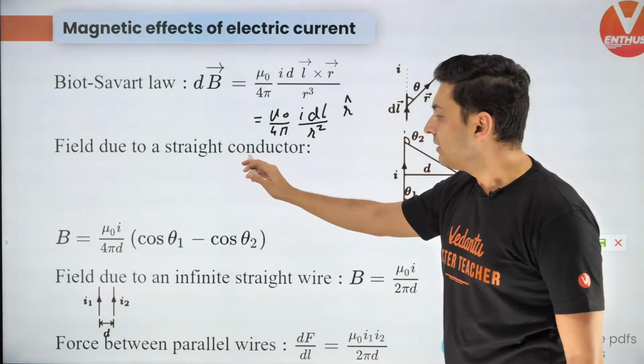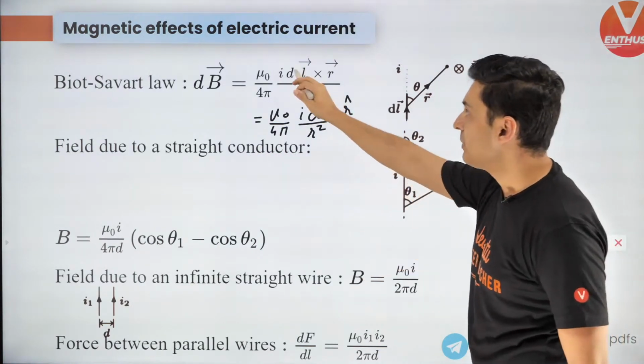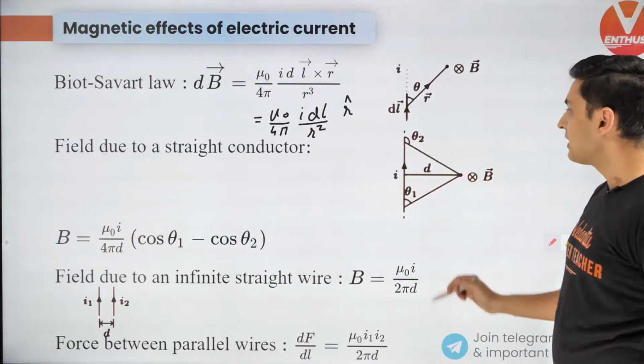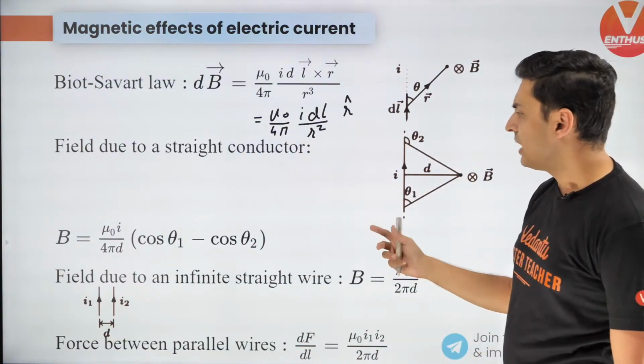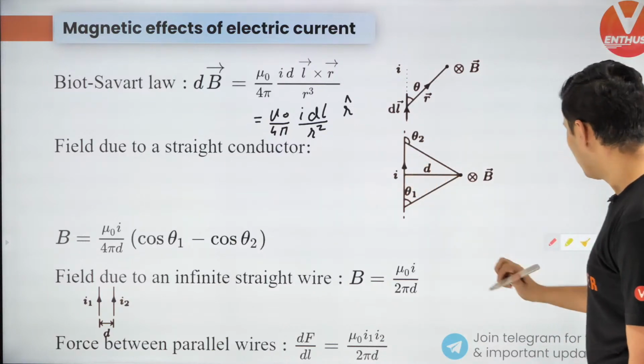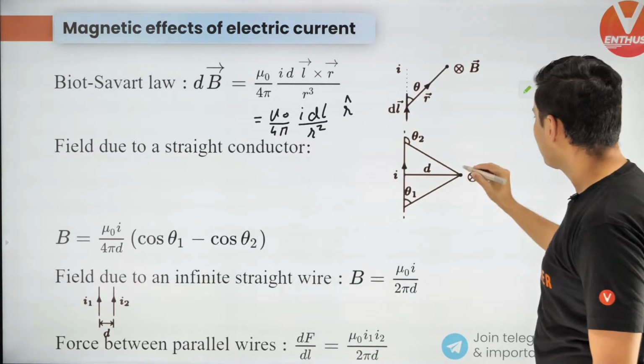Then the field due to a straight wire, which comes via integrating this, is given by mu naught I by 4 pi d, times cos theta 1 minus cos theta 2. Well, you can use this, or better, you can do one more thing, guys.